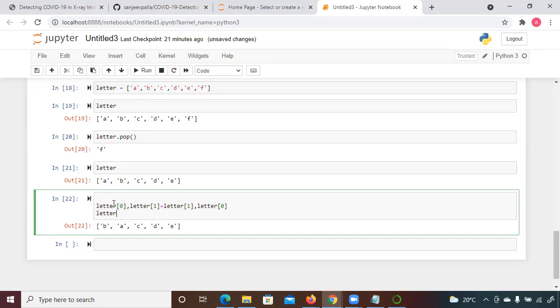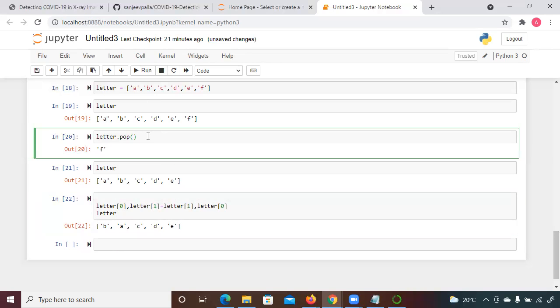So always remember, if they ask you how you can swap elements of the same tuple or list, you should be able to answer it. So this is for removing the last element in a list.